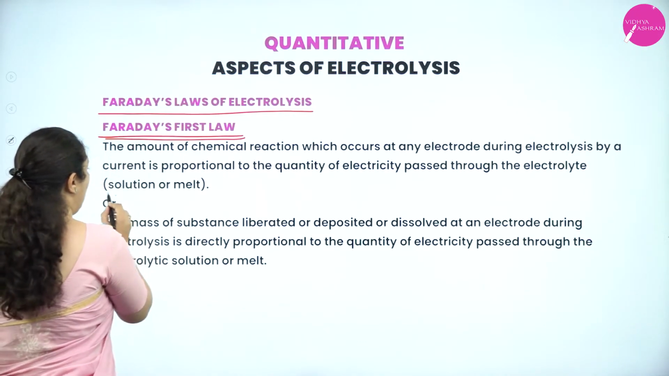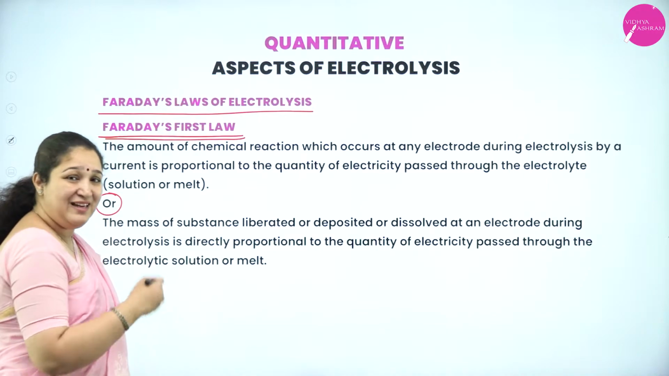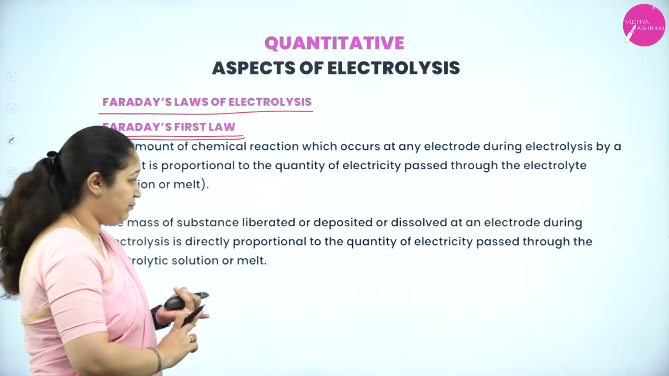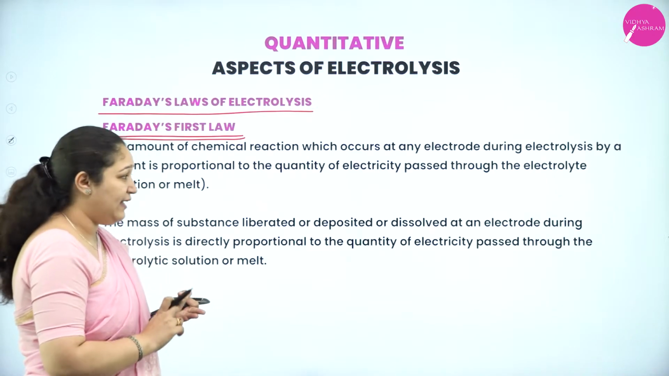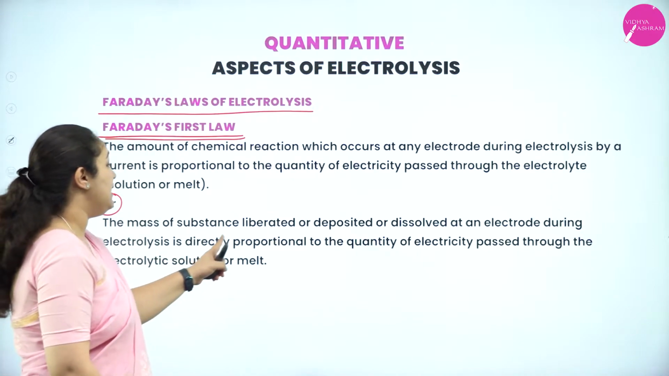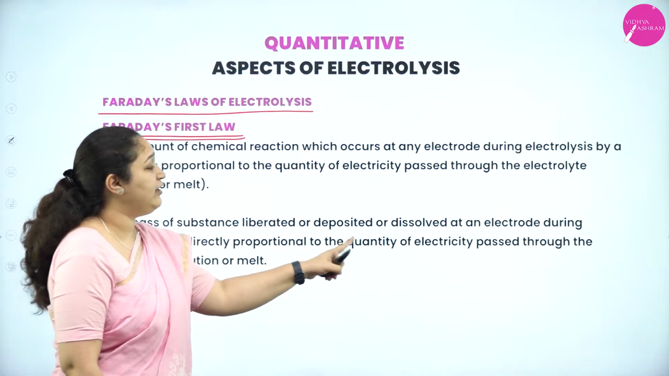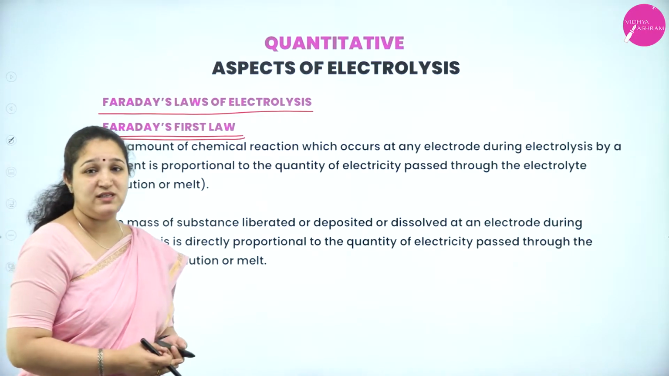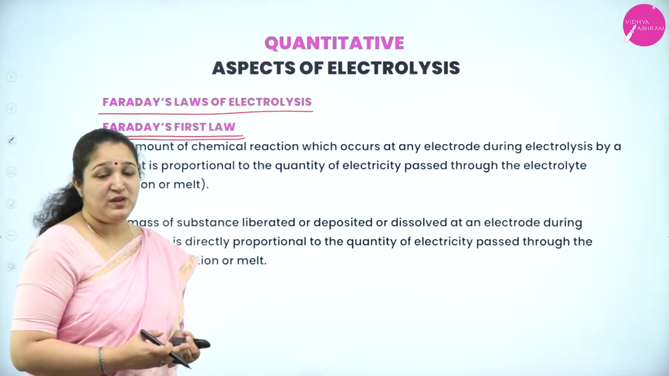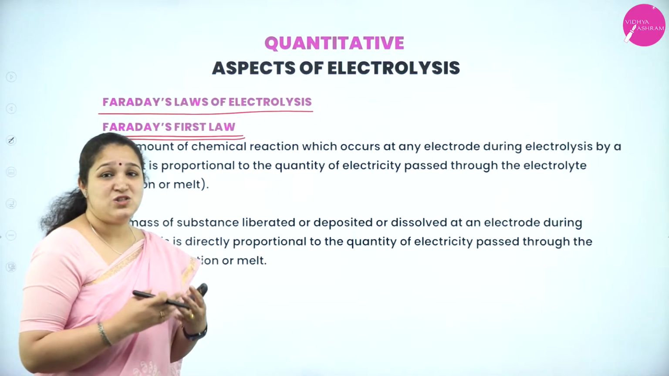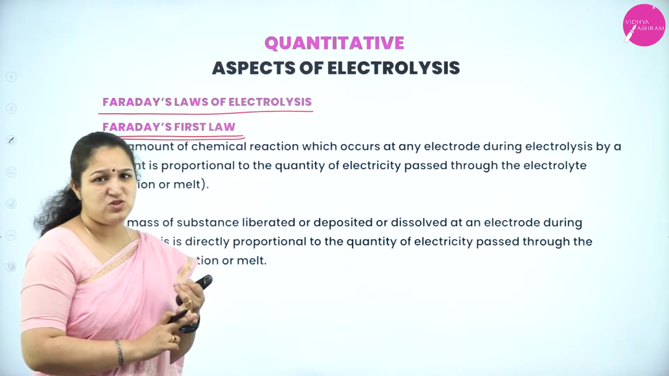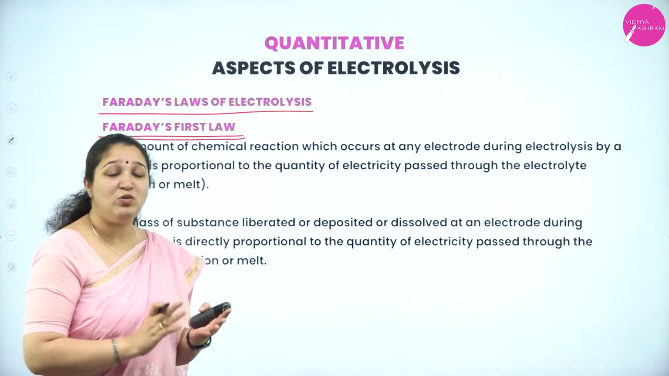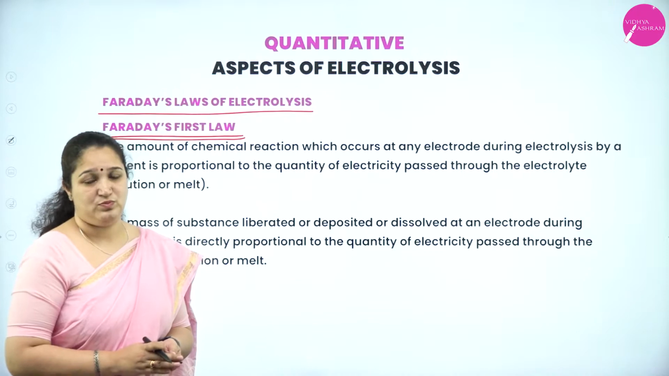Or there is one more statement which you can write, any one is okay. The mass of a substance liberated or deposited or dissolved at an electrode during electrolysis is directly proportional to quantity of electricity passed through the electrolytic solution or the melt. So when electrolysis is happening, the mass of the substance, which can be dissolved or liberated or deposited, is directly proportional to the amount of electric current which you are passing through the solution.